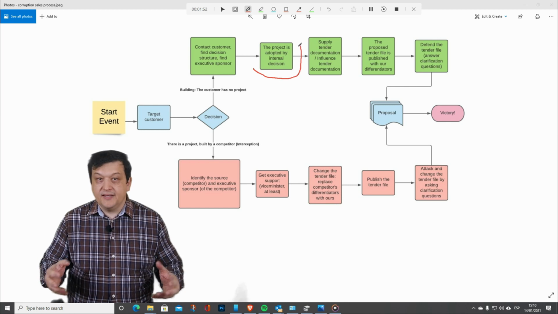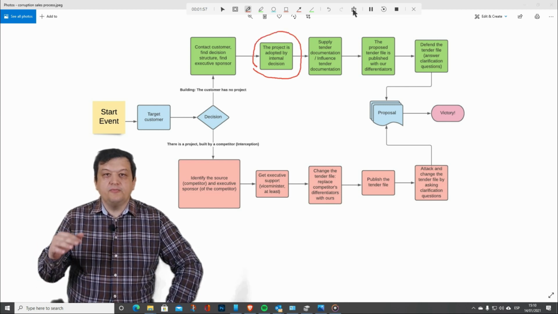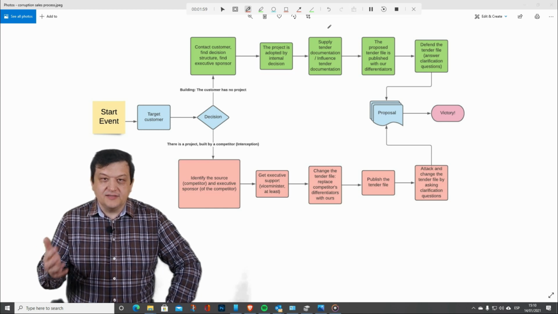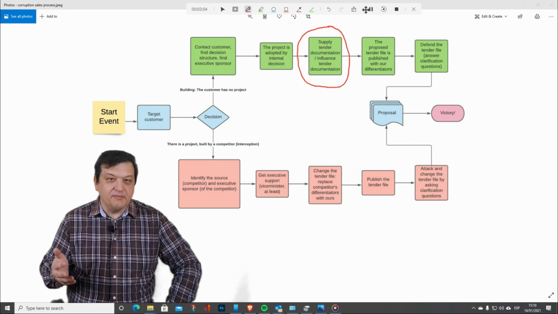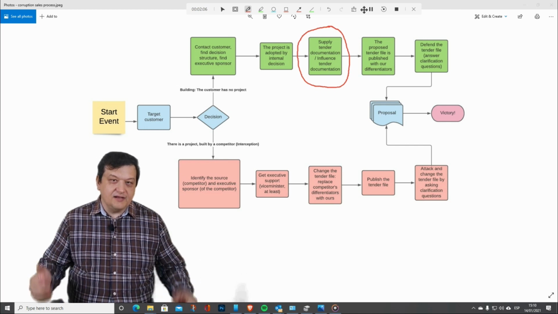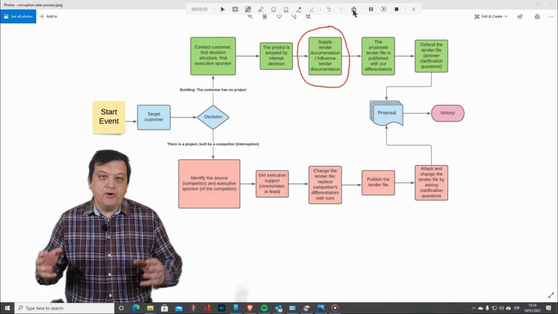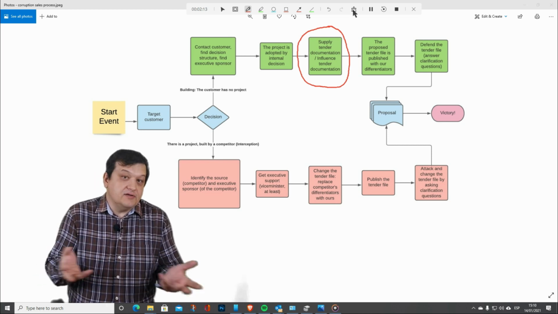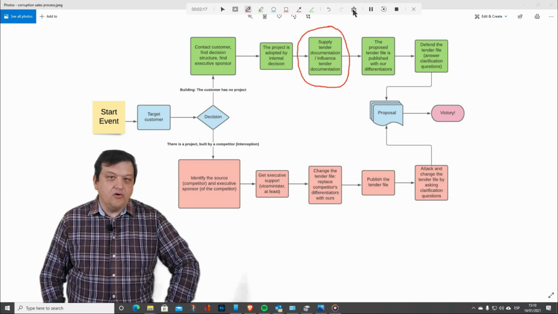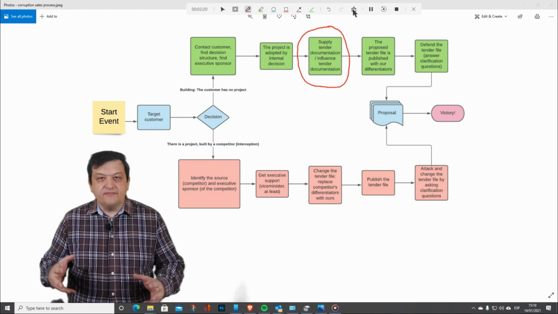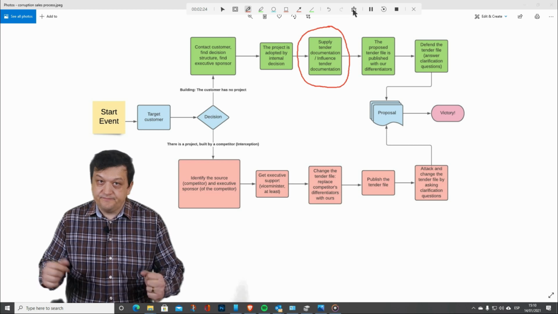The executive sponsor and the decision maker will include the project on the approval track, to get it approved and funded. In the next step, the contractor will supply the tender documentation to the customer. Yes, it is the contractor and not the buyer who will prepare the tender file, or at least the technical part of it. The tender file will contain details that point to the solution that our contractor is selling. It will not prevent other companies from bidding, but it will offer a competitive edge good enough to win.